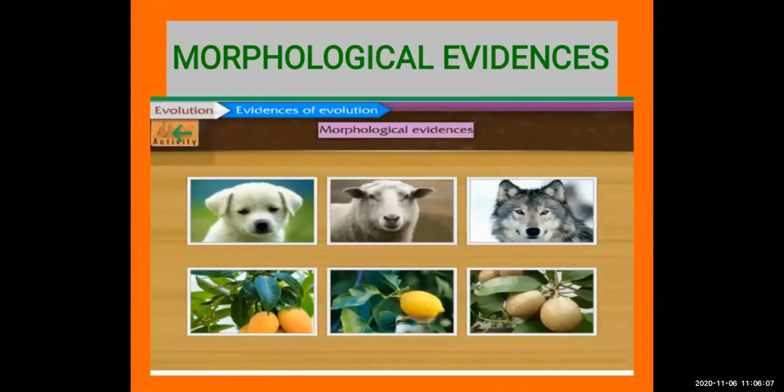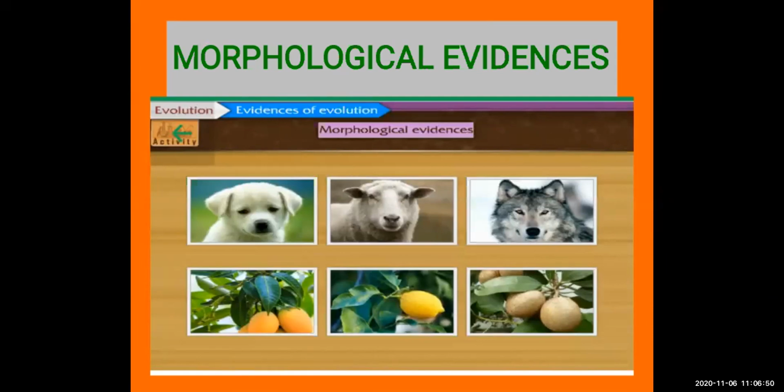Now students, you can see here some animals and some plants. First we will focus on the animals. You see some similar characteristics between these animals: dog, goat or wolf. Which characteristics are they showing similarities in? That comes under the morphological. Morphology means from outside, the appearance, how they look. So if they are morphologically similar, they have come from the same ancestors, the same origin. This is the evolution which is showing in this variety.